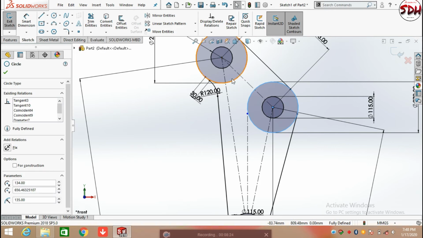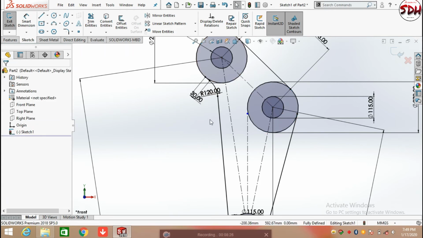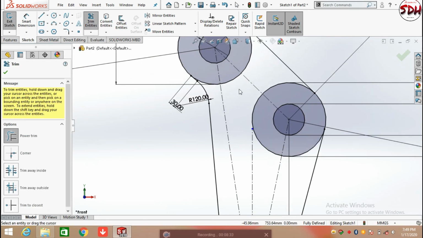We don't require the inside circle, so we can trim it or make it into construction geometry. So click on the trim command and trim the inside circle.